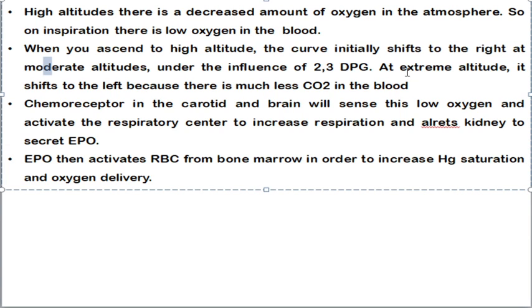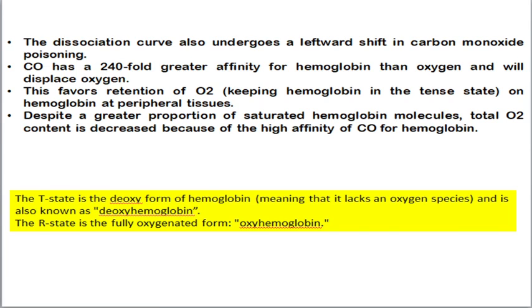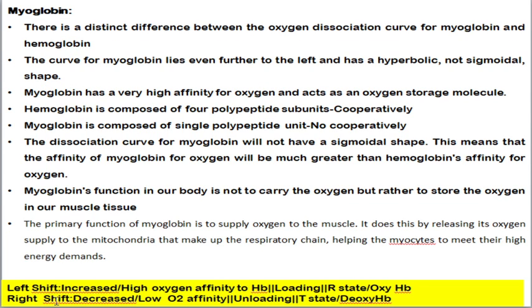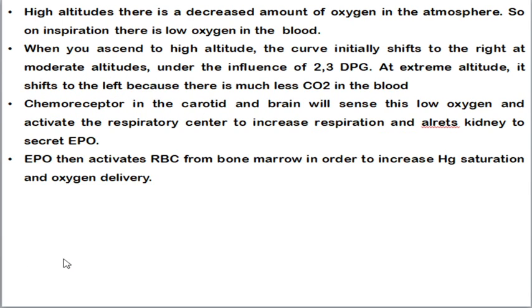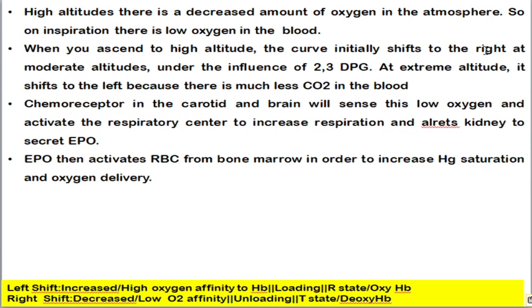At moderate altitude, the curve will be shifted in a left hand direction. That is, left hand means what I mentioned earlier. I'm just pasting it over here so that it will be very helpful for you to revise. Shifting left means decreased oxygen affinity, so hemoglobin will start to unload all the oxygen molecules.